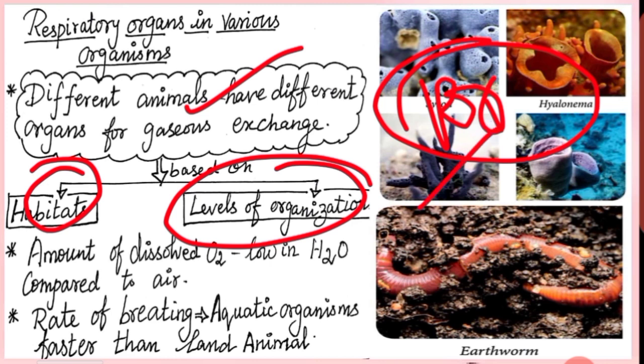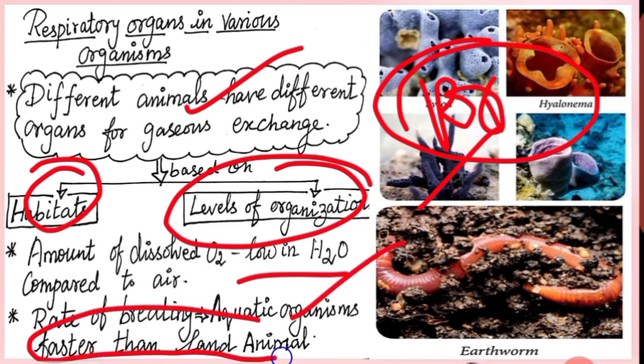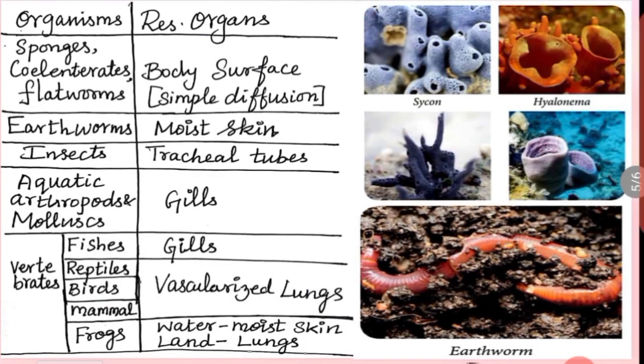The amount of dissolved oxygen is low in water compared to air. The rate of breathing in aquatic organisms is faster than in land animals. Yes. Shall we see some of the organisms and their respiratory organs? What about sponges, coelenterates, flatworms?